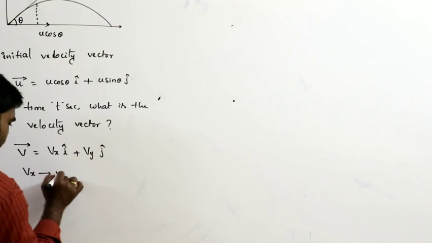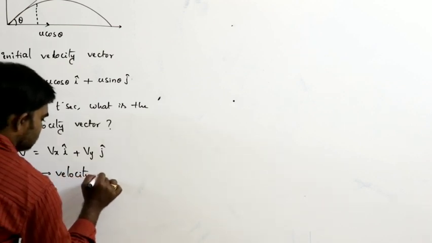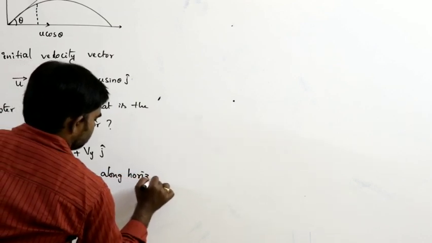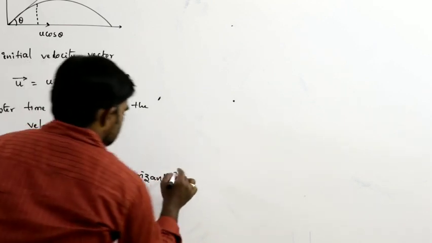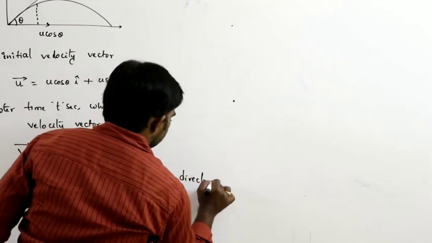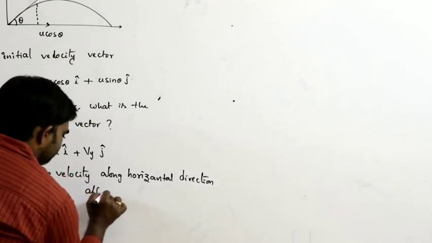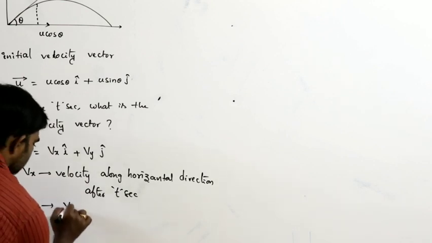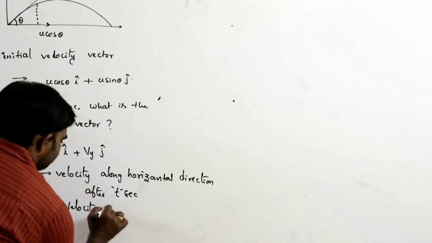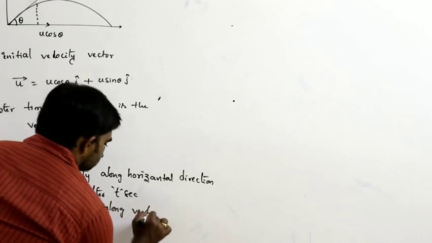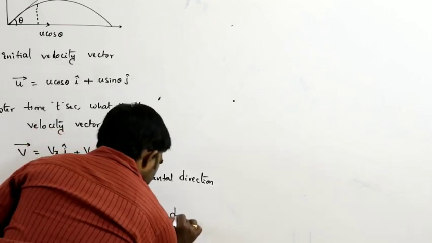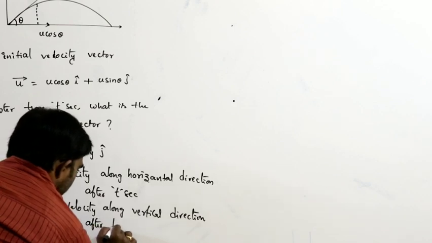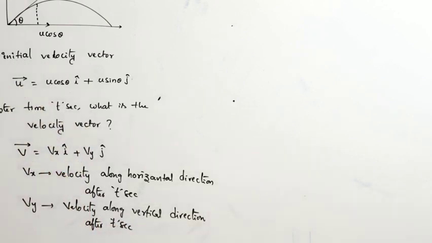What is Vx? Vx is the velocity along the horizontal direction after t seconds. Next, Vy is the velocity along the vertical direction after t seconds.